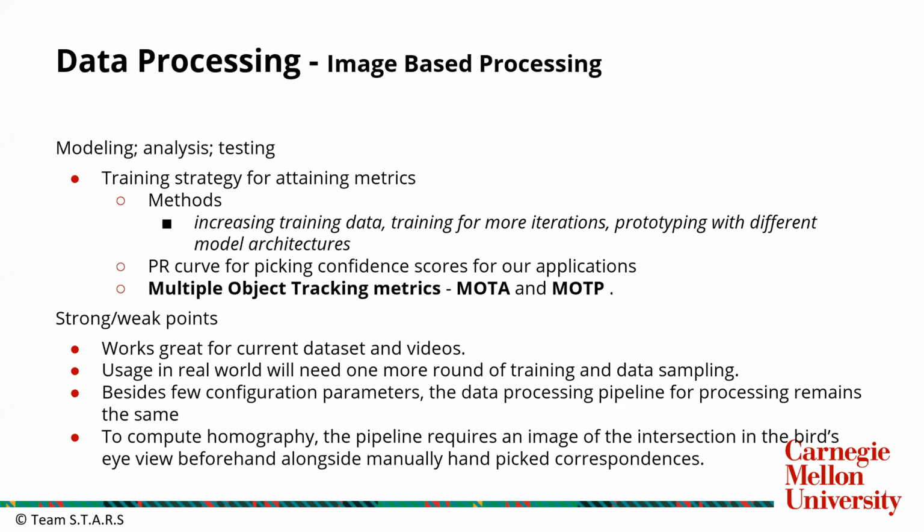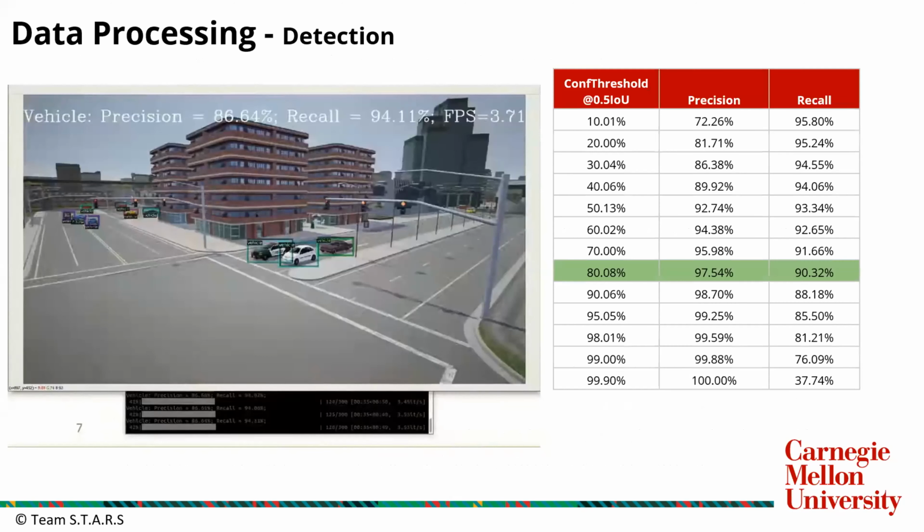In the real world, we might require training the detector one more time, and we might not have that much control over the delays that may come, because we don't have control over the weather, so that might be one weak point. Also, the pipeline right now requires a pre-computed homography. The correspondences to compute the homography are manually handpicked.